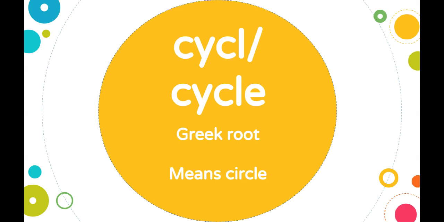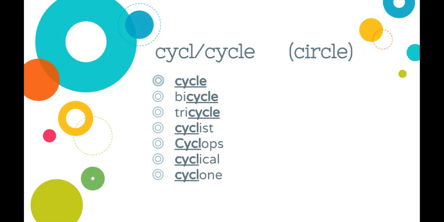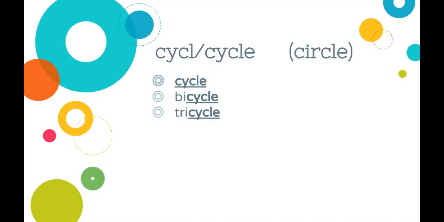So cycle and cycl, you kind of say it the same way, are both Greek roots that mean circle. Your words with this root are cycle, bicycle, tricycle, cyclist, Cyclops, cyclical, and cyclone. The three words that I've grouped together are cycle, bicycle, and tricycle. The reason I group these like this: cycle means circle. Bicycle means two. So two circles, two wheels.